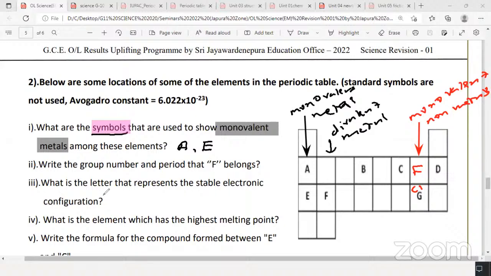Okay, so number 2: write the group number and the period number where F belongs. F here actually does not mean fluorine. This F here is actually magnesium. The real symbol is magnesium. F belongs to, I'll write here, group will be 2. Period will be, what is the period?